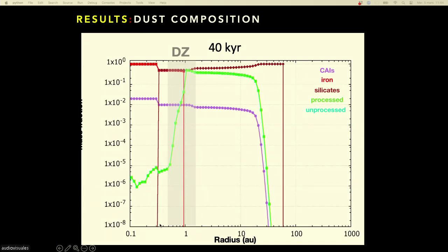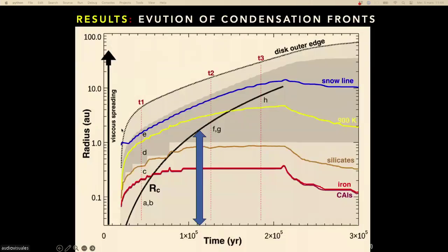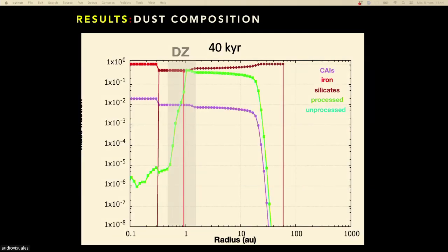And here it's very interesting. You have CAIs, in violet, up to 20 astronomical units very early. But they have been formed at 1700 Kelvin. So they have been formed here. So why do they extend so far? For a very simple reason: the disk is expanding very rapidly. So I would say the CAIs form in the oven close to the star where it's very hot, but they are transported outward very rapidly, because initially the disk is so compact that the viscous expansion of the disk takes everything and transports everything outward.